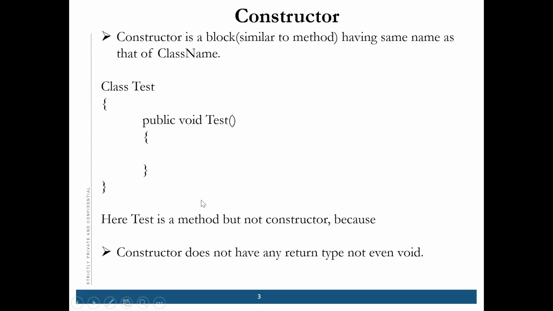No. Correct. A constructor does not have any return type. I will tell you why there is no return type, but right now, you understand that this is not a constructor. This is a normal method. Why? Because it has a return type.